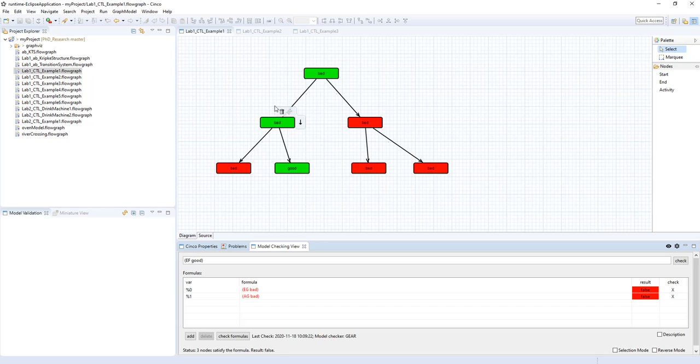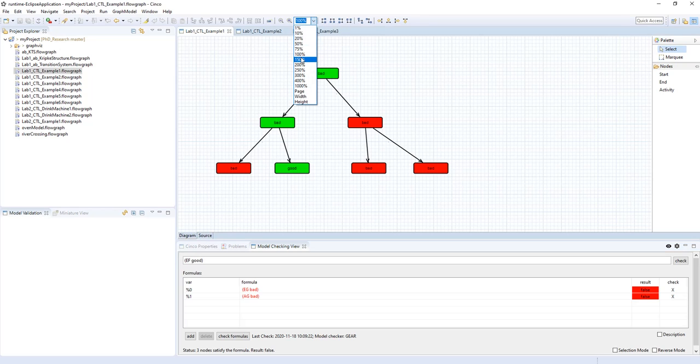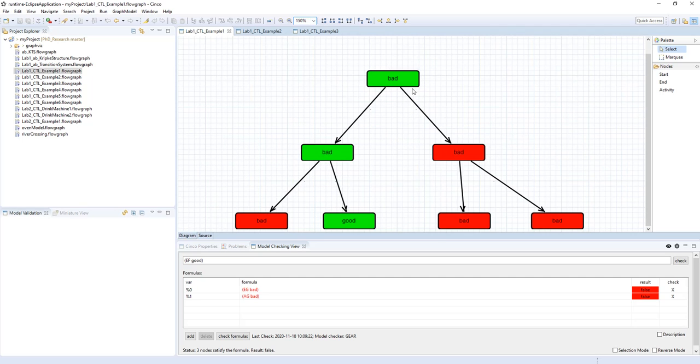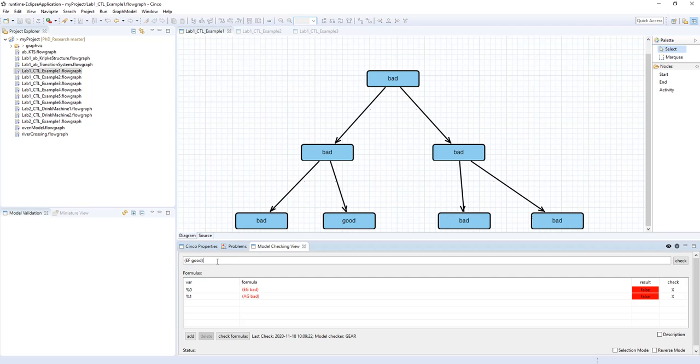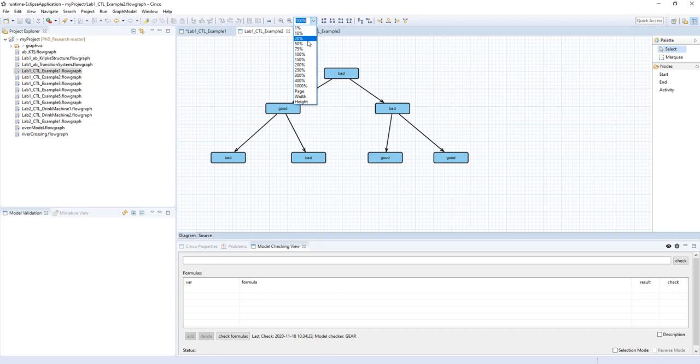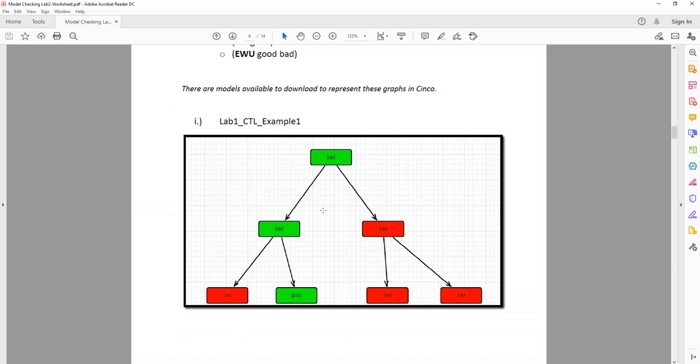And there it is. Let me zoom in a bit. Add bad, good. So there is our formula. We can just add that in, and you can just click on it here and it will bring up exactly what you want. Yeah. So that was question 1, part 1. Part 2.